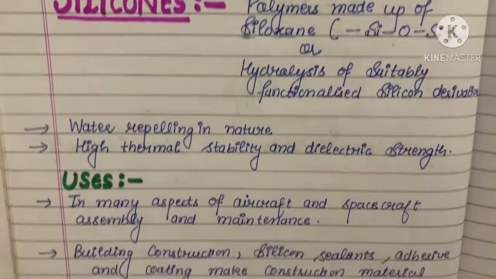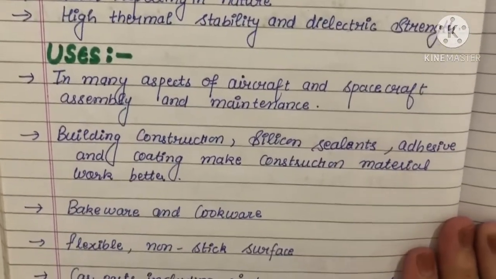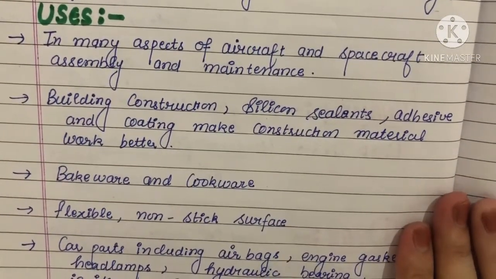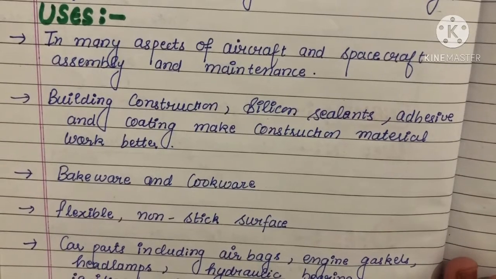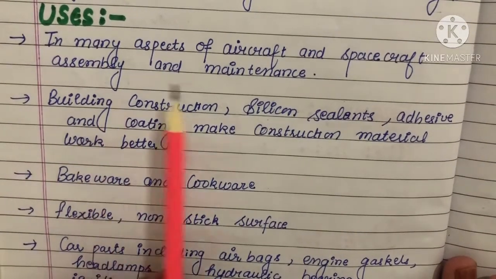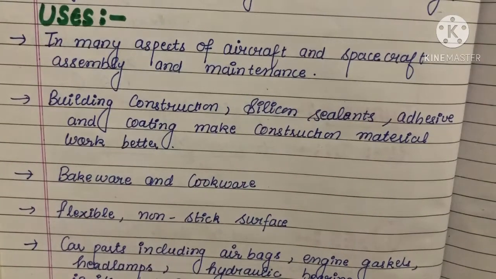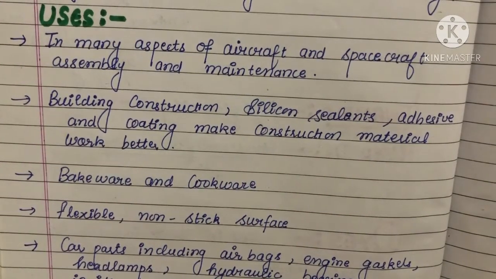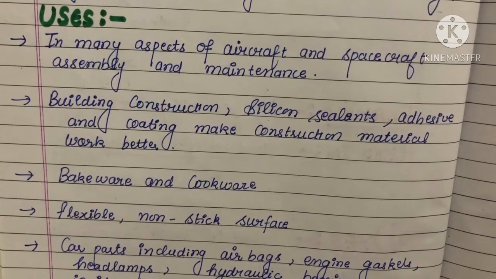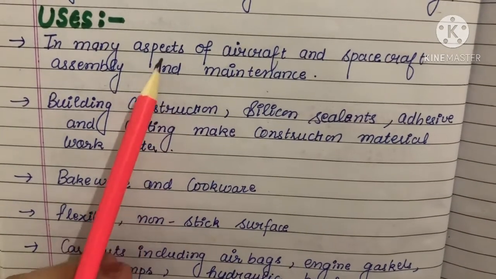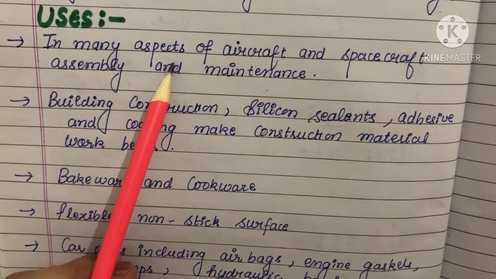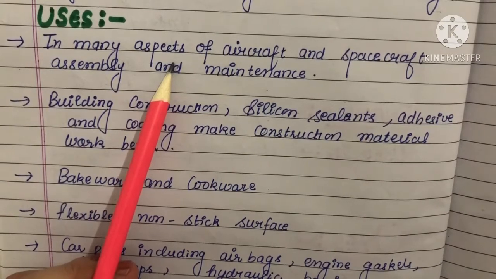Next are the uses of silicone, where it is used. In many aspects of aircraft and spacecraft assembly and maintenance, because they can withstand high stress and temperature extremes.